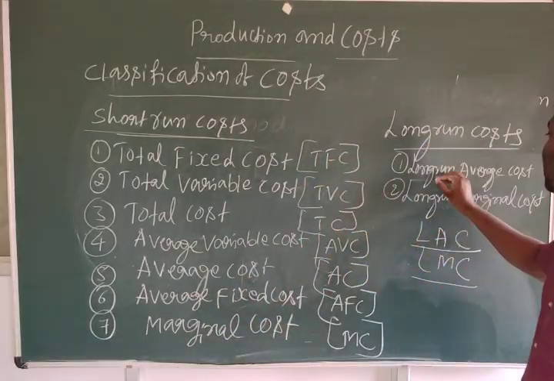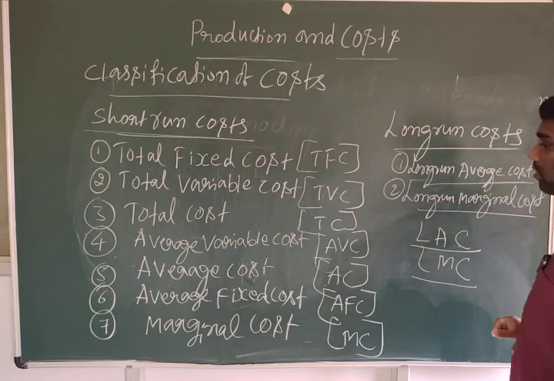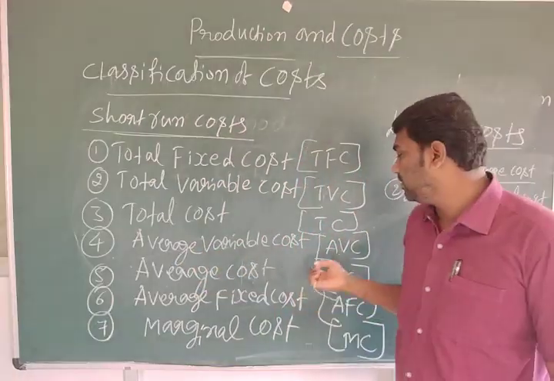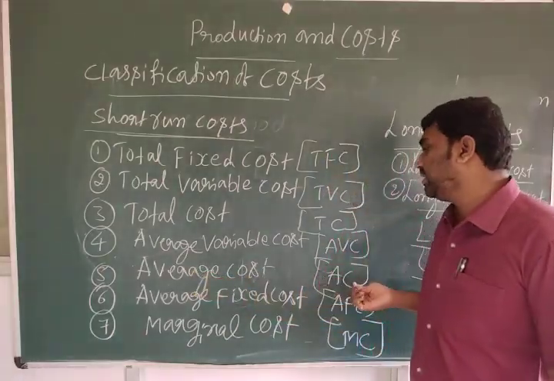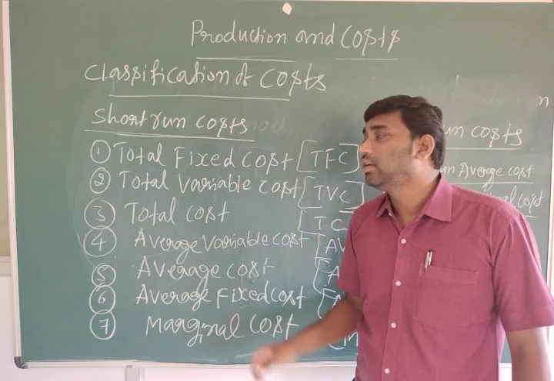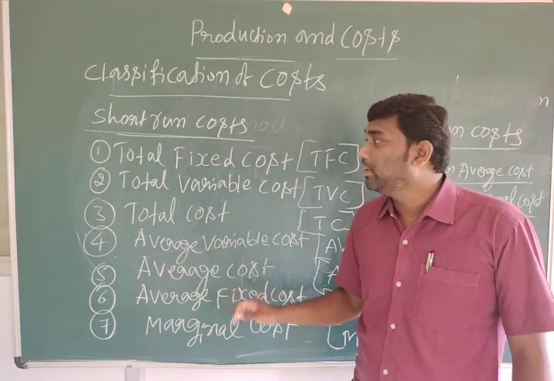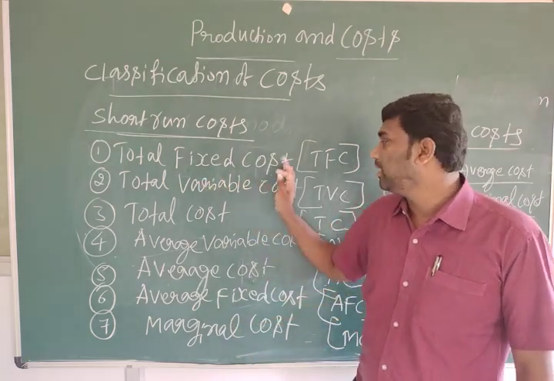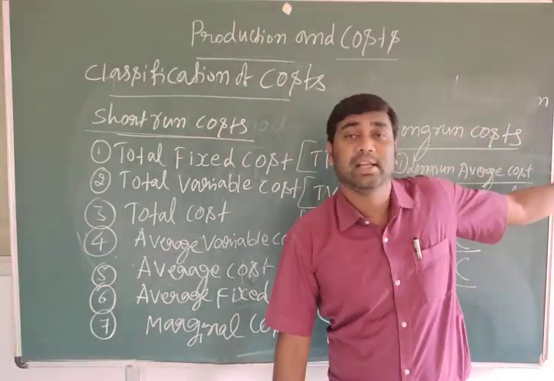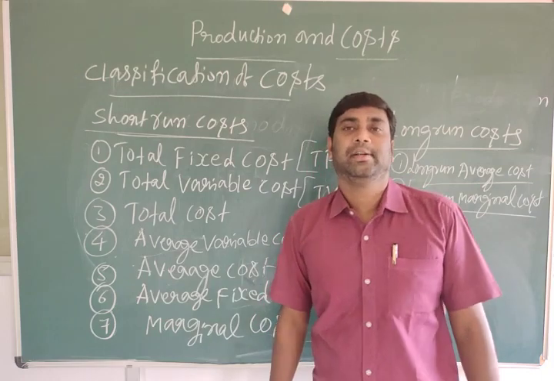Under the long run: long run average cost and long run marginal cost. They are also called short run average variable cost, SAVC, and short run average cost, SAC. We will discuss one by one in the next class the meaning of TFC, TVC, TC, AVC, AC, AFC, MC, and LAC and LMC. Thank you.